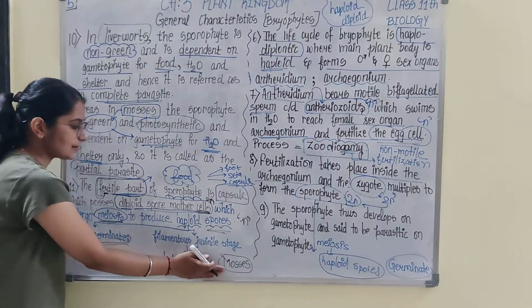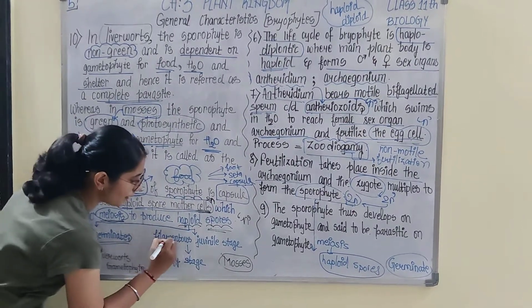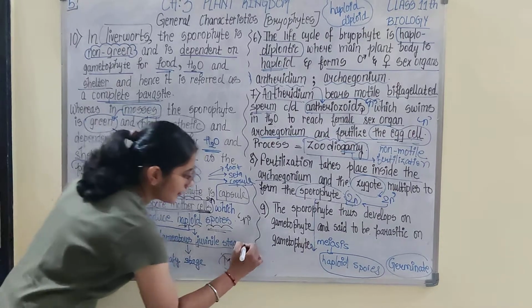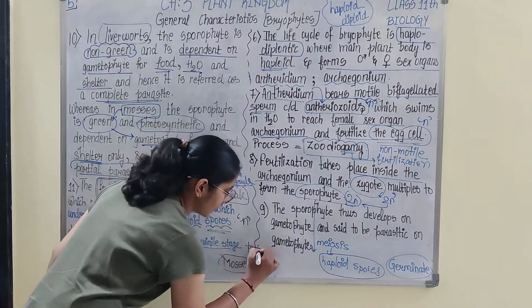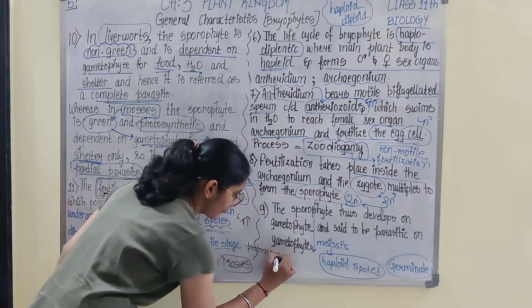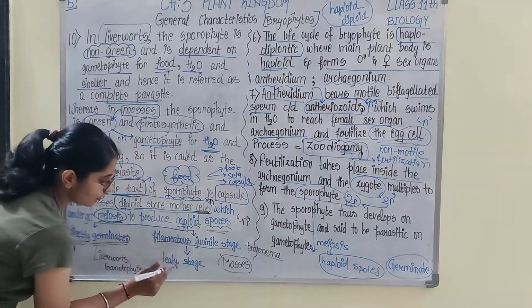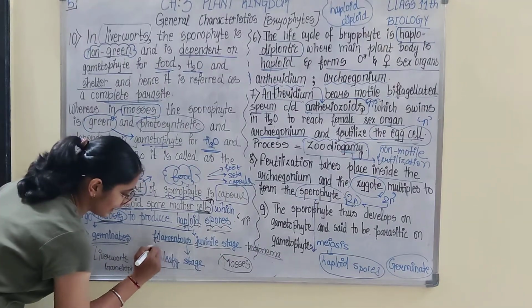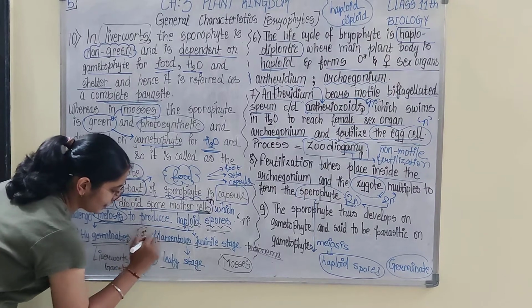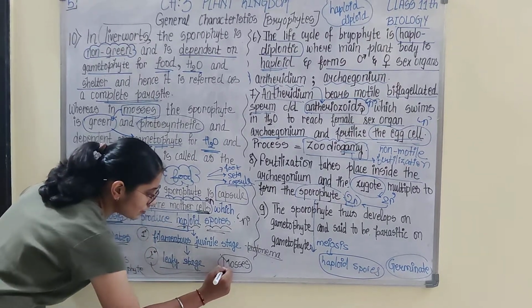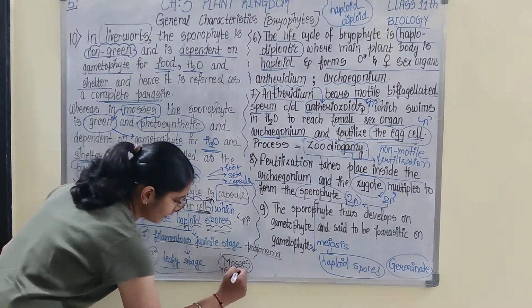In case of mosses, they first undergo a filamentous juvenile stage, which is a protonemal stage, referred to as protonema. This protonema then undergoes a leafy stage, which is the secondary stage. This is the primary stage, and then it germinates to form gametophyte.